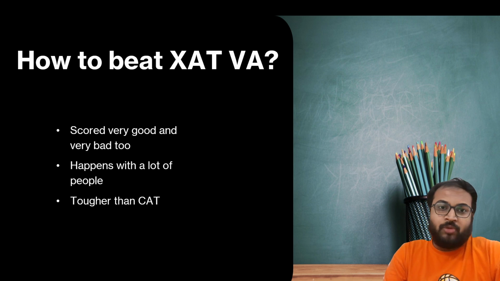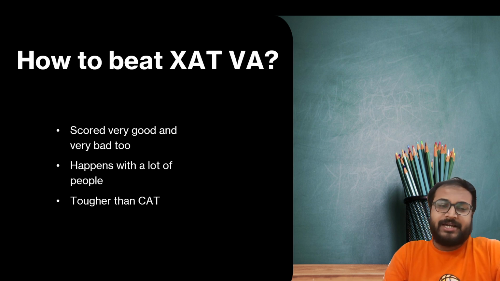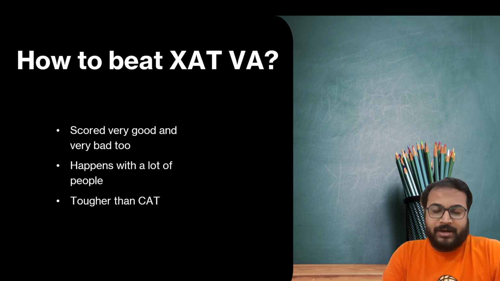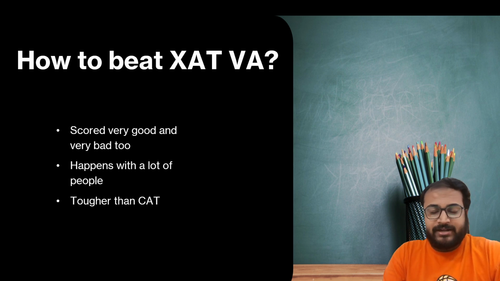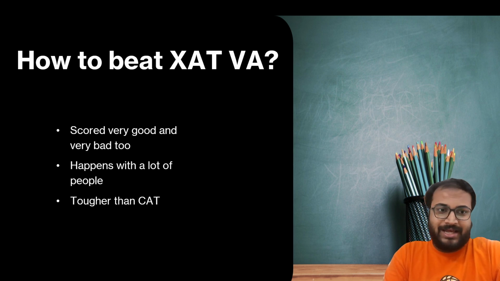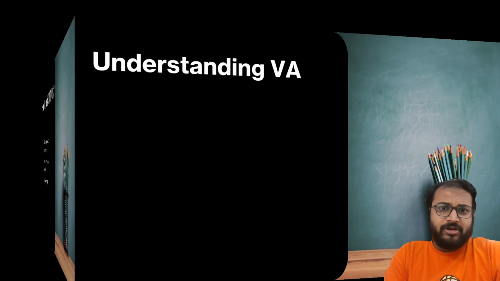Yes, obviously it is tougher than CAT, right? As we have seen, what is the CAT pattern? There are 4 RCs and there are 8 to 10 questions of the VA part. But what happens in the XAT? It is a mix of RC, VA, and other types of questions. And generally, when compared to the CAT level, I think the level of each type of question is a notch higher than the level of CAT, right? Be it passage, be it fill in the blanks, be it this and that.